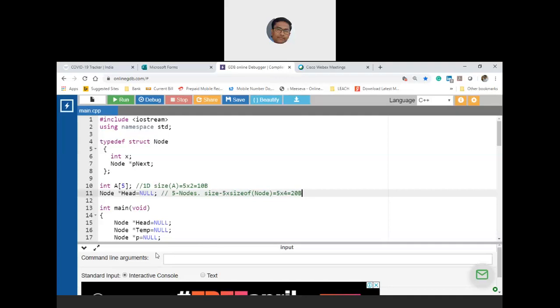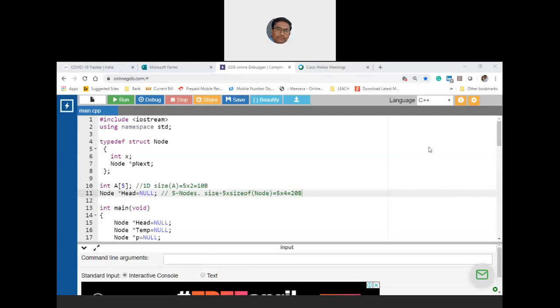What is the answer? Yes, anybody can come in. I want the interaction to happen. Can you use the microphone, or do you want me to raise specific roll numbers?